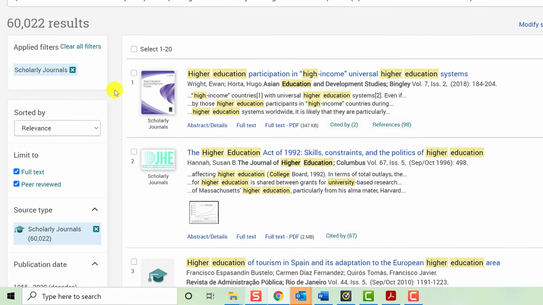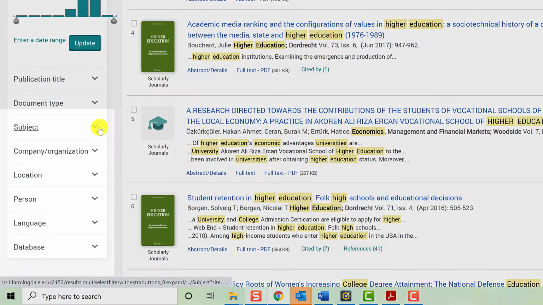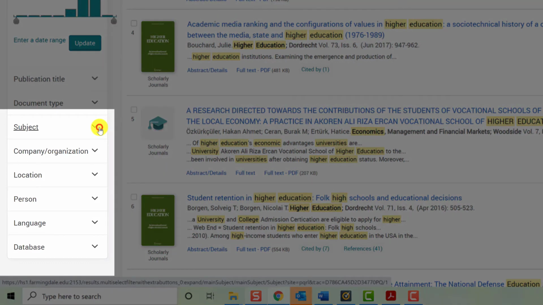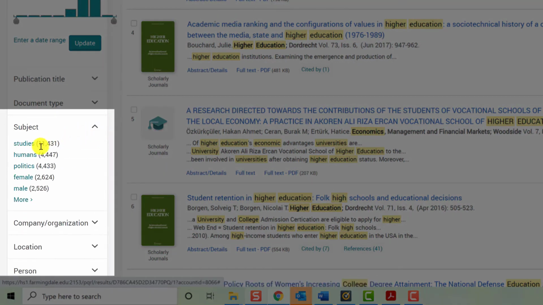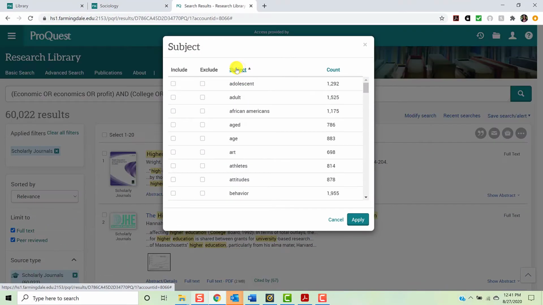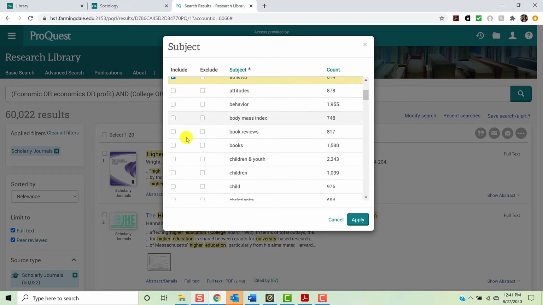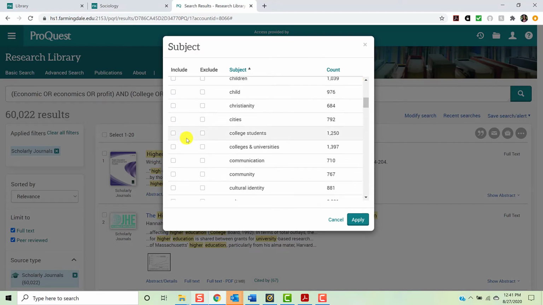Now, you could use these limiters and stop here and begin to browse, but if you feel you still have too many results, try using the Subject filter. Just expand the filter if it is closed and click More. I suggest alphabetizing the list to make it easier to browse. Once you have your alphabetized list, you can go through and select topics you would like to see addressed in your result list and click Update.